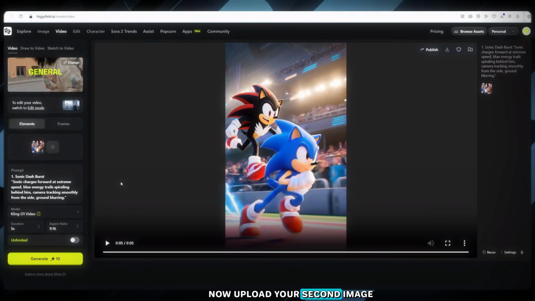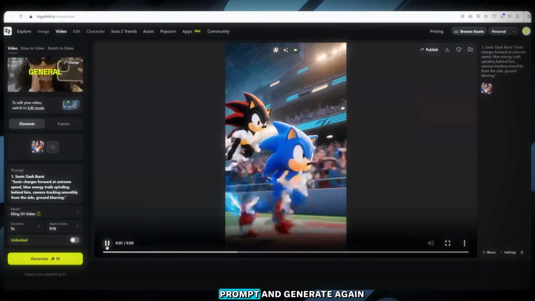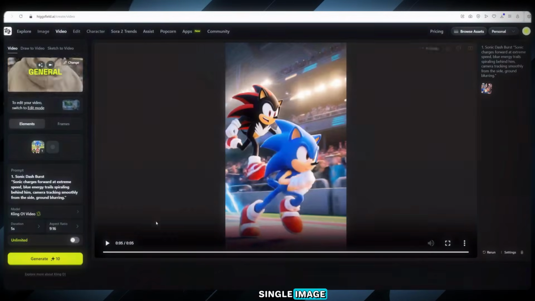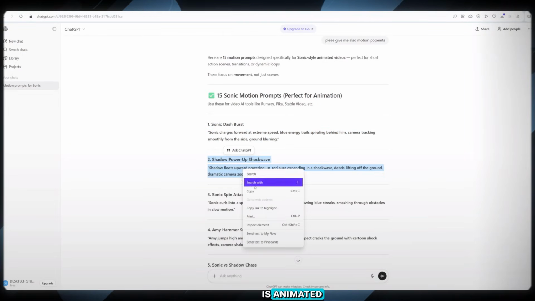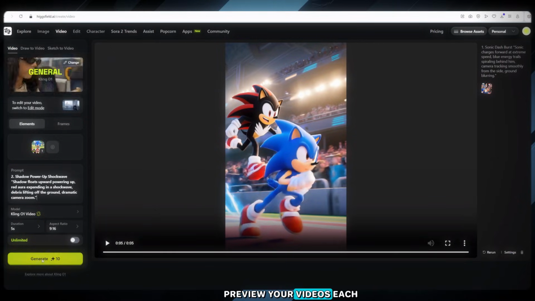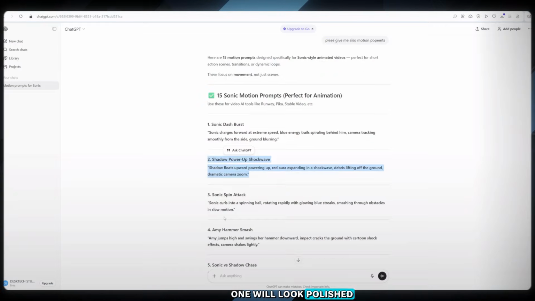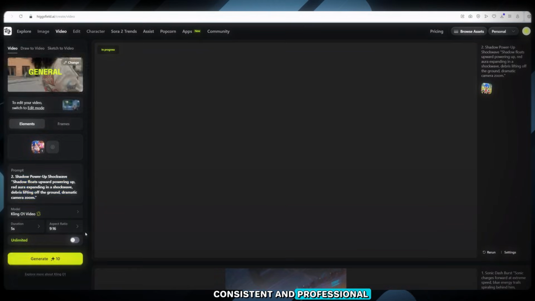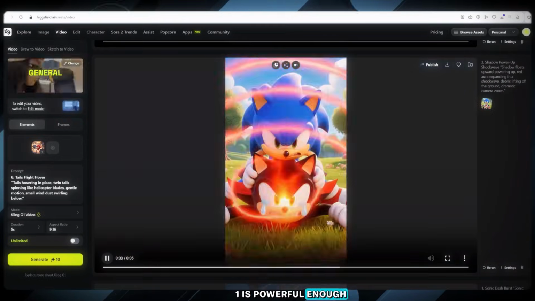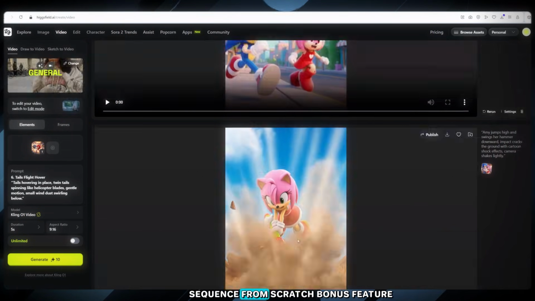Now upload your second image, paste the second motion prompt, and generate again. Do this for every single image until your entire set is animated. After they all finish rendering, preview your videos. Each one will look polished, consistent, and professional. This proves that Higgsfield's Kling O1 is powerful enough to make an entire animated sequence from scratch.